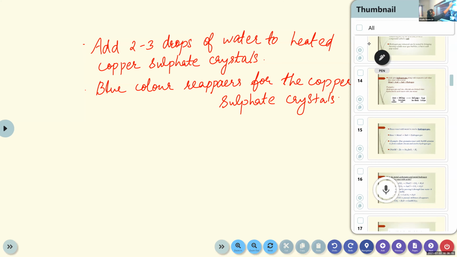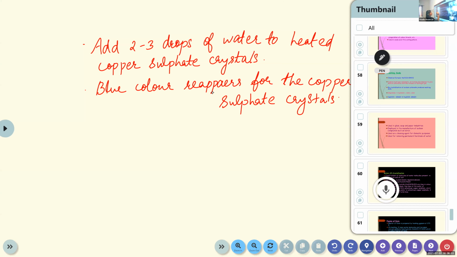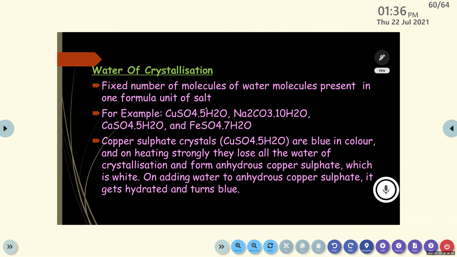Yes, it is known as water of crystallization. Fixed number of molecules of water present in one formula unit of salt. Here one molecule is needed. Number of molecules of water present in one formula unit of salt.